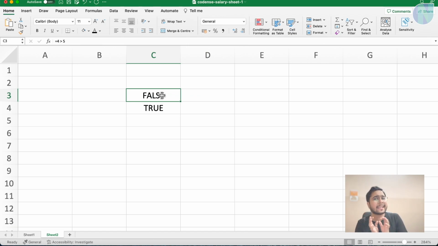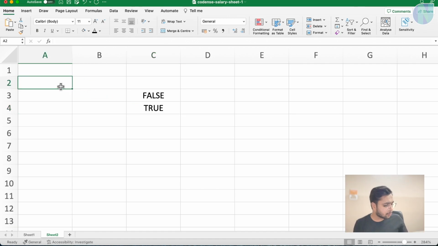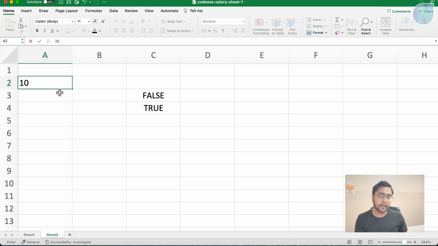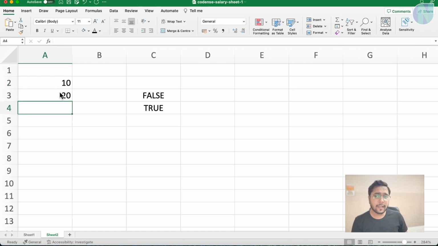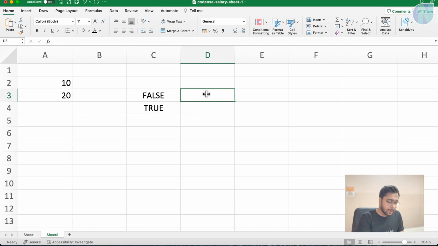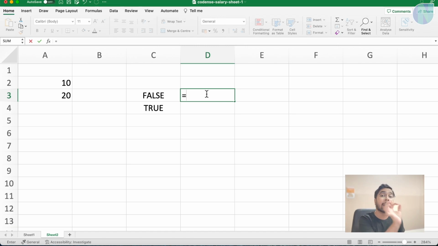Now, directly we have written 4 greater than 5 or 6 greater than 3. But we can also reference the cell here. How can we reference the cell? Suppose I put two values here, I put 10 here and I put 20 here. What are these cell names? You can check the cell name from here. It is A2 and it is A3. So now I can come here and say equals, I will reference the cell address. I will say A2 less than A3.